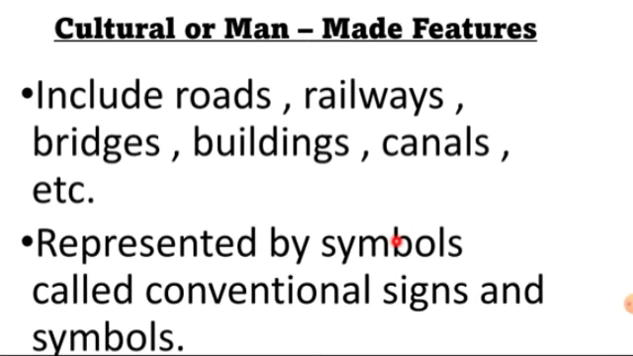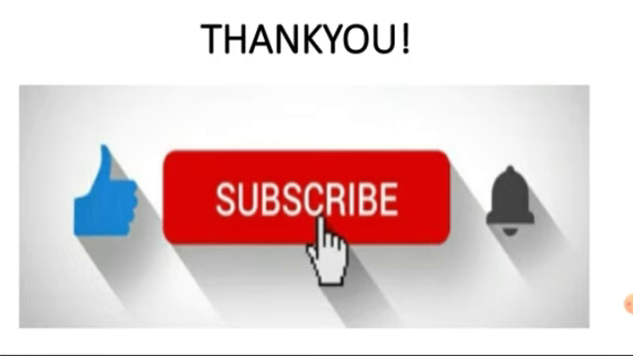Now, cultural or man-made features like roads, railways, bridges, buildings, canals. You know man-made features, right? Now, they are represented by symbols called conventional signs and symbols that we are going to learn further.